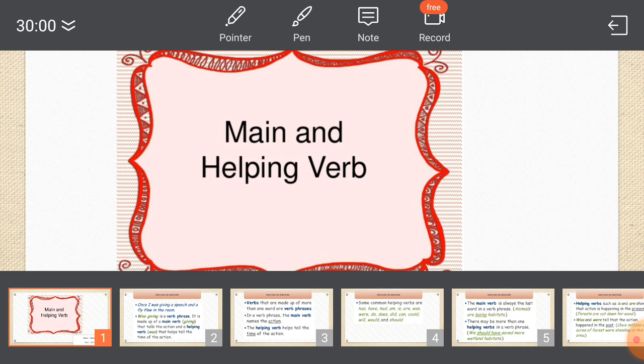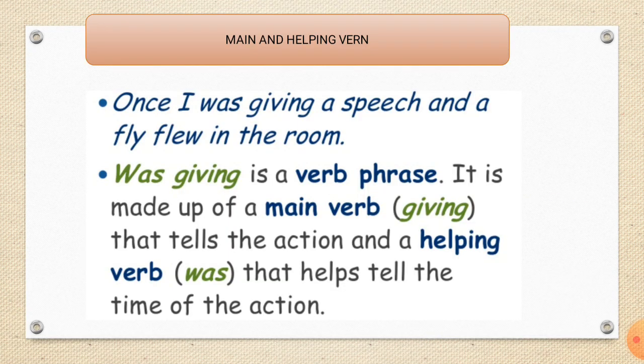And here are many examples. Once I was giving a speech and a fly flew in the room. Was giving is a verb phrase. It is made up of a main verb, giving, that tells the action, and a helping verb, was, that helps tell the time of the action.